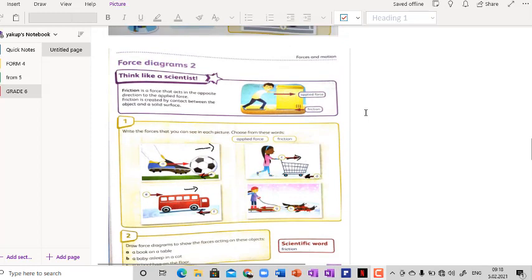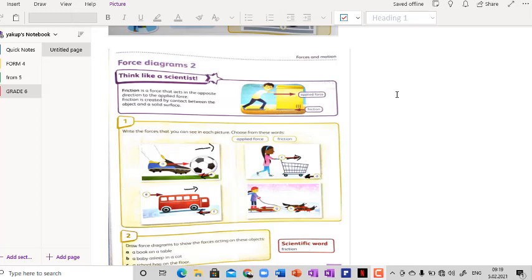In the last lesson we talked about friction. As you know, friction occurs between two contacting objects, right? For example, if you try to push anything on a surface, what is going to happen?